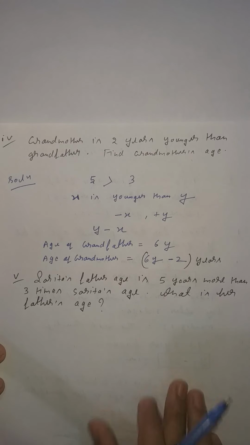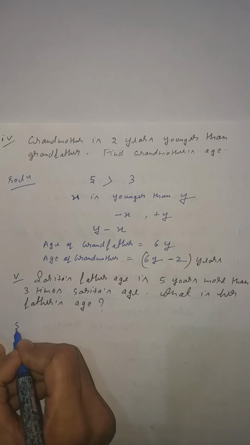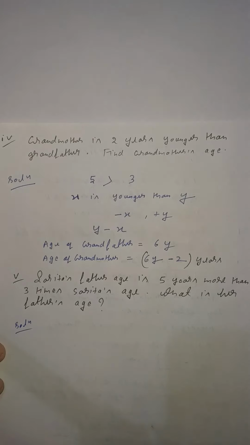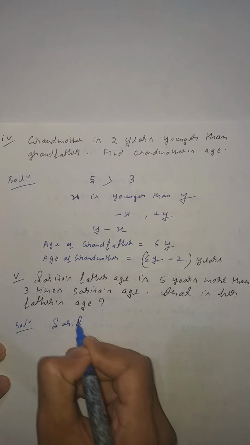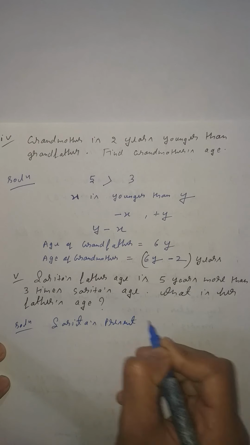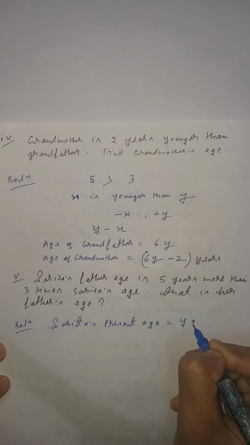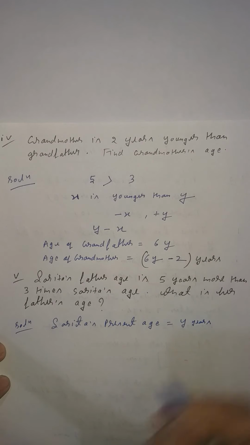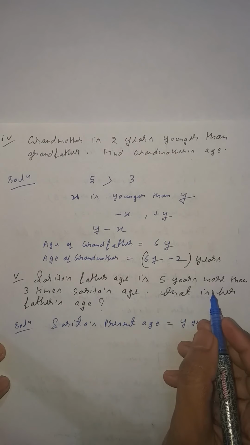So now come to the point. Sarita's father is 5 years more than 3 times Sarita's age. Now you know that first you have to solve line by line. You know that Sarita's present age equals y years. Clear? Okay. Now Sarita's father is 5 years.